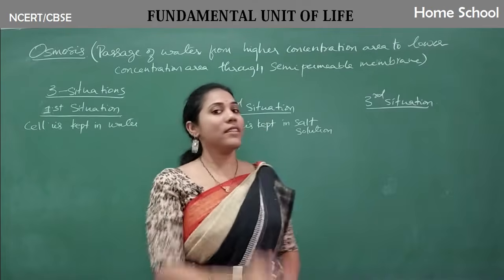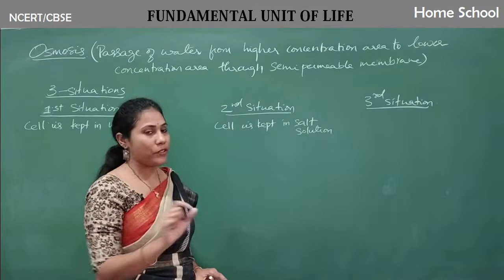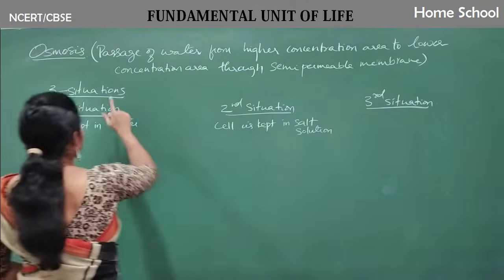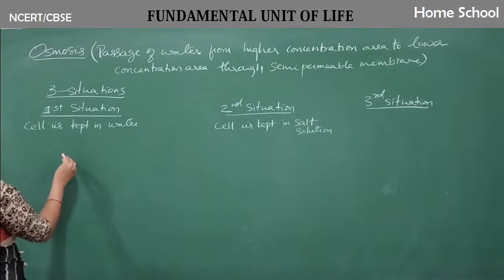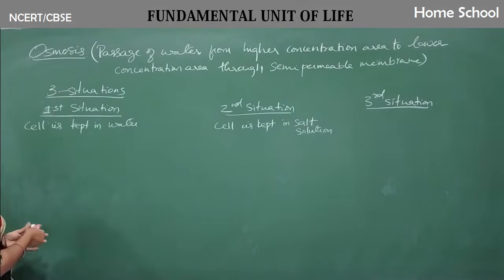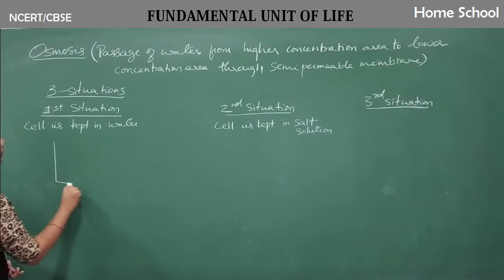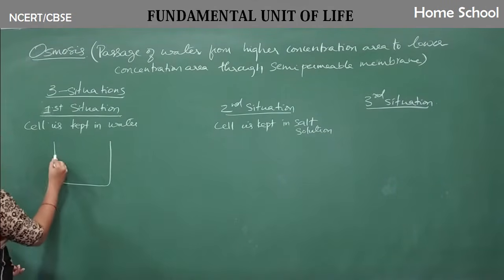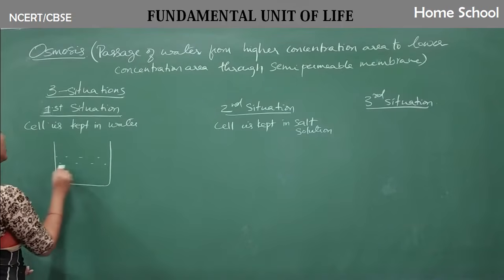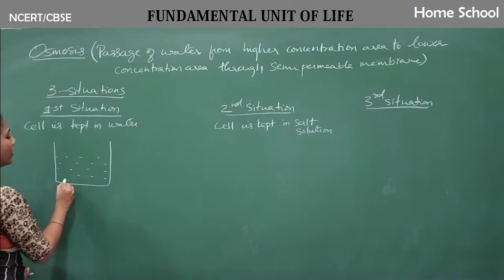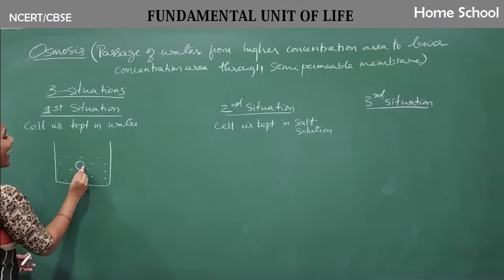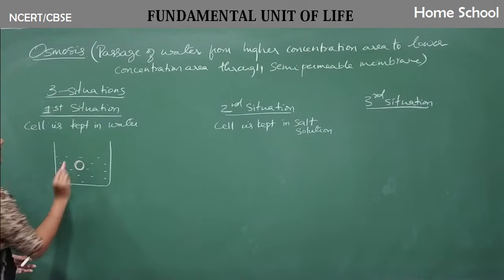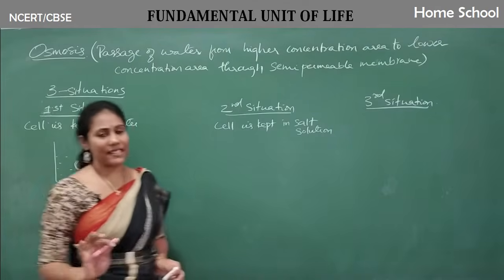Such a process is called osmosis. Now let us see three situations. In the first situation, I will take a tub of water. This is full of water, lots of water. In this water, I have placed one animal cell or plant cell, some living cell.